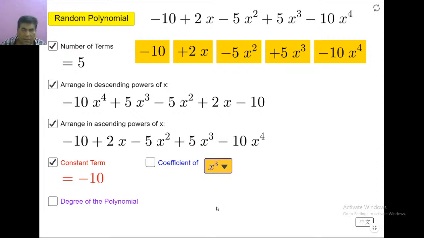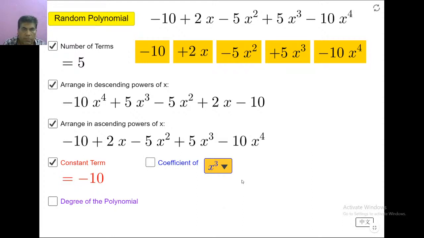I am waiting for the answer. What is the coefficient of x cube? With the symbol, please post the answer with the symbol.